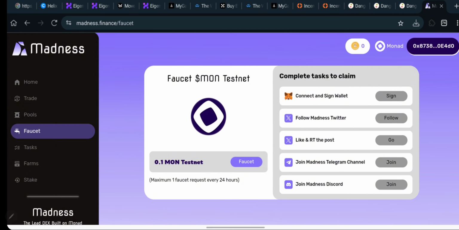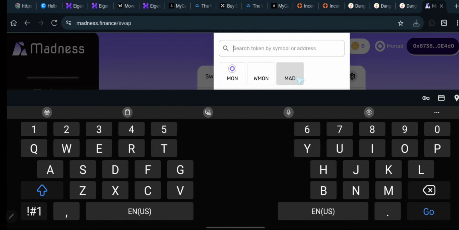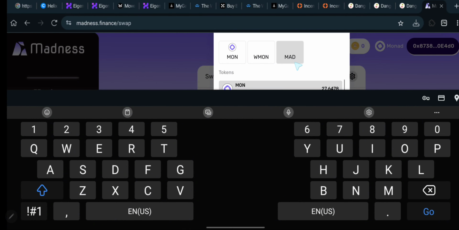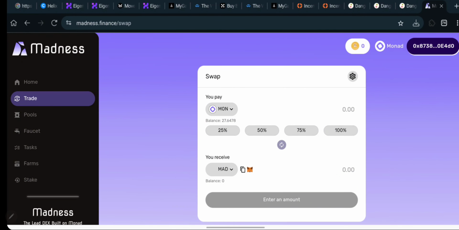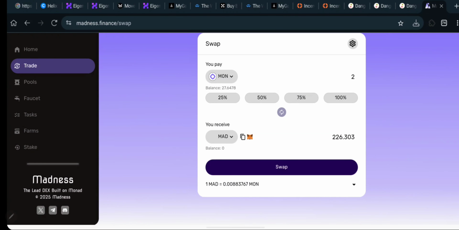Once you have gotten some Monad, you need to come over here to trade. That's the first thing. You need to swap from Monad to another token. For example, I'm going to be swapping from Monad to MAD, which is the token that belongs to this platform. I need to input the amount that I want to swap. For example, I want to swap 2 Monad, and I'm going to be getting 226 MAD token.